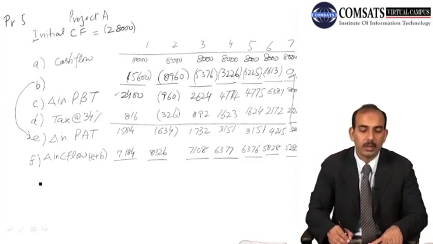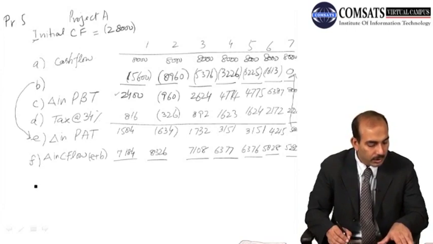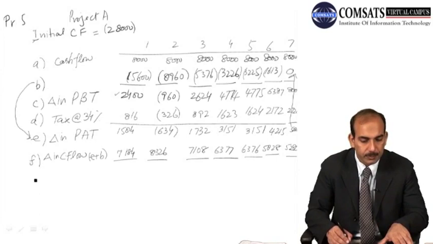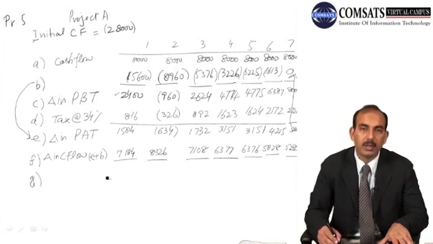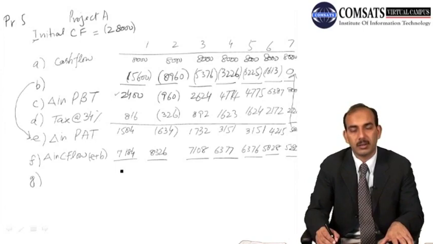And now we have to find out the payback period. So for the payback period, let's take the cumulative cash flows. In this case we have to make it equal to 28,000, that is the initial cash outflow.